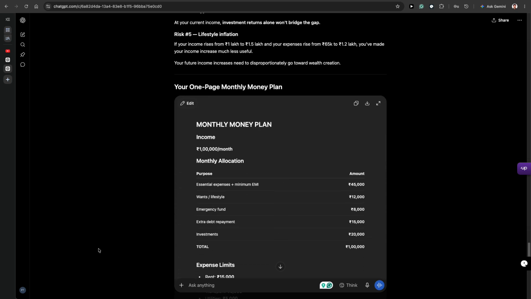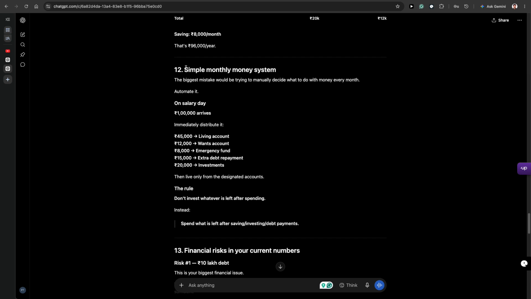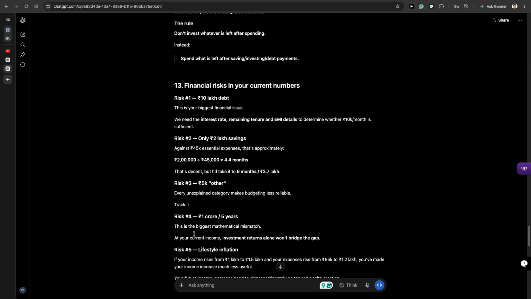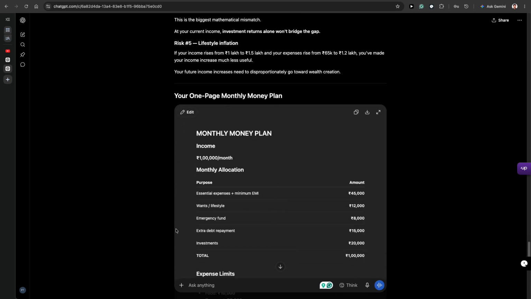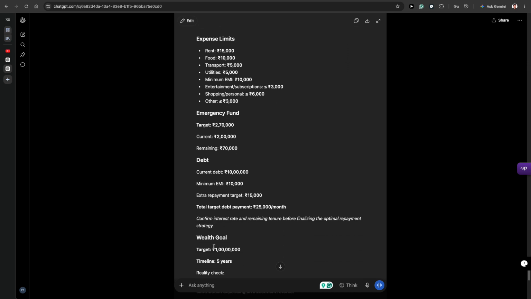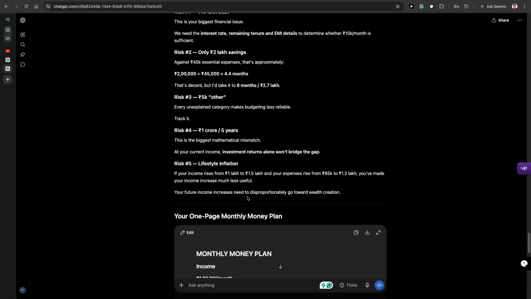So this is the bigger plan. It shows a simple monthly system, then the financial risk in your current numbers. It shows each and every possible number to you, and your 1 page monthly money plan. This is a 1 page money plan showing how you can actually use your 1 lakh each and every month. This is how this AI can help you build your monthly budget planner and your personal budget for each and every month.